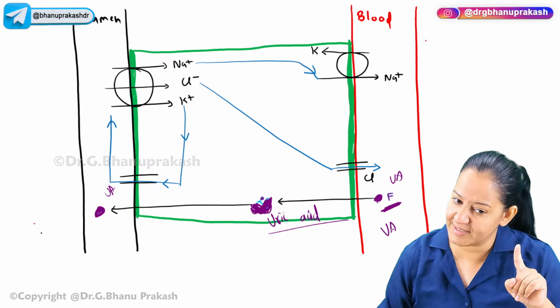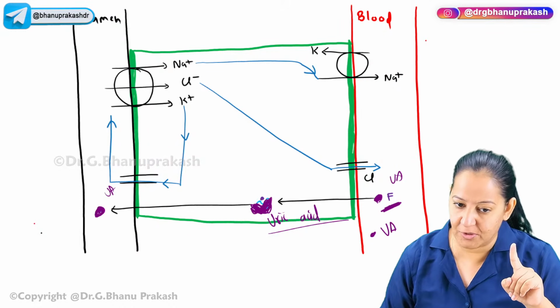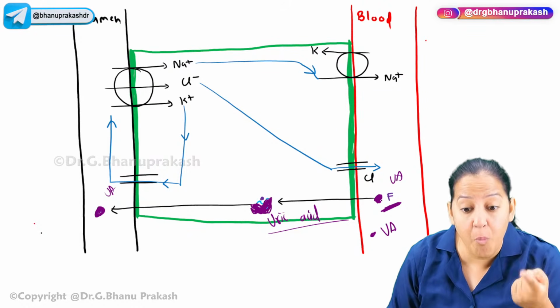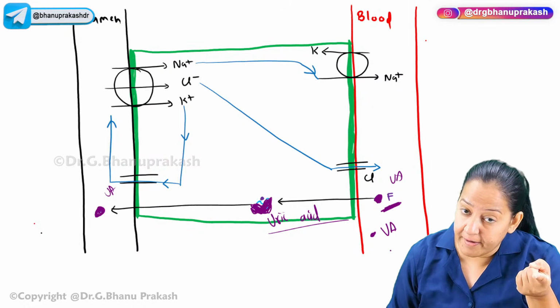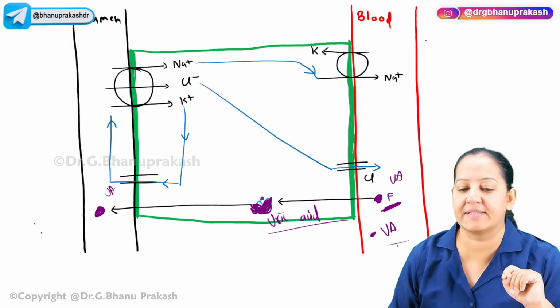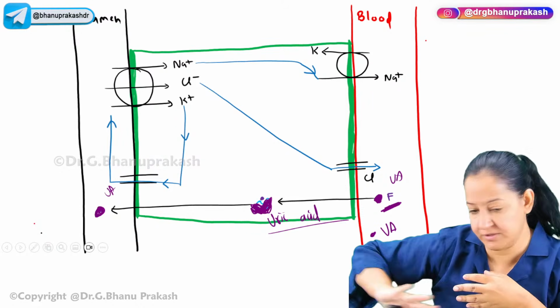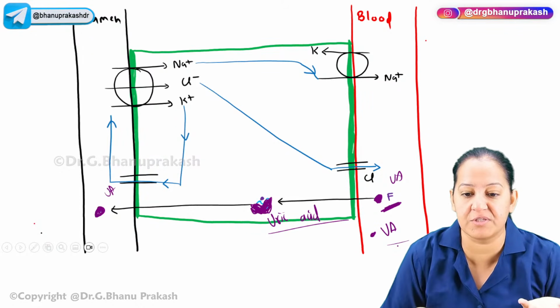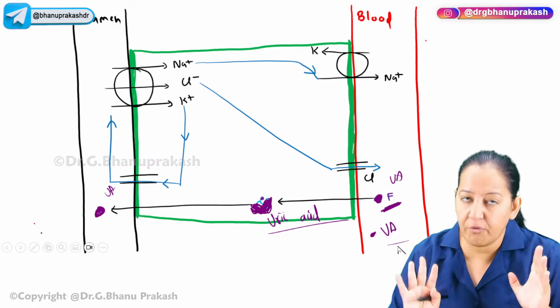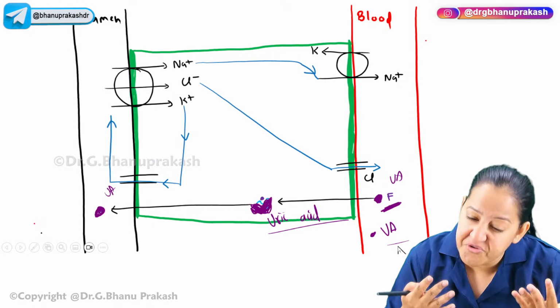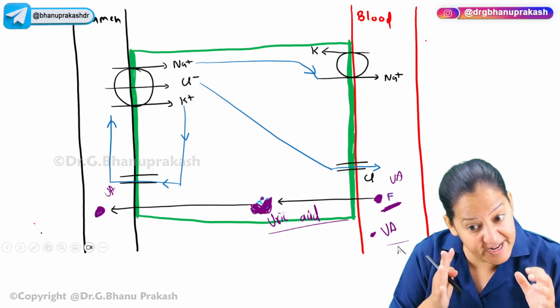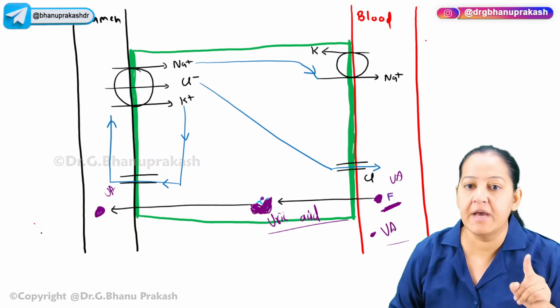Now in the blood, uric acid is also present and furosemide is also present. So furosemide has more affinity for the transporter as compared to uric acid. So it will push the uric acid away, saying you just go away, I am present, I will sit on this transporter. You are not allowed to sit. So furosemide has more affinity for the transporter than uric acid. But this is a natural transporter for the uric acid. Okay. So what will happen?